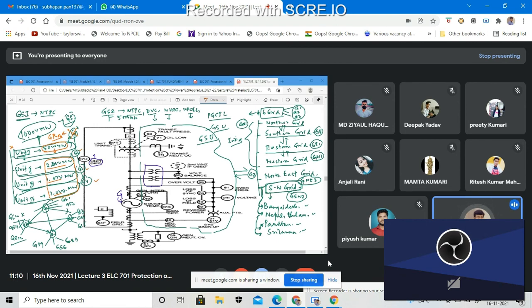Combined, we produce 2500, meaning that generating stations have extra generating unit capacity, okay. As all the generating stations are connected with each other as well as the grid, we have to communicate with GS2 and GS3 for generating that much amount of power, okay, for production purposes or distribution purposes.